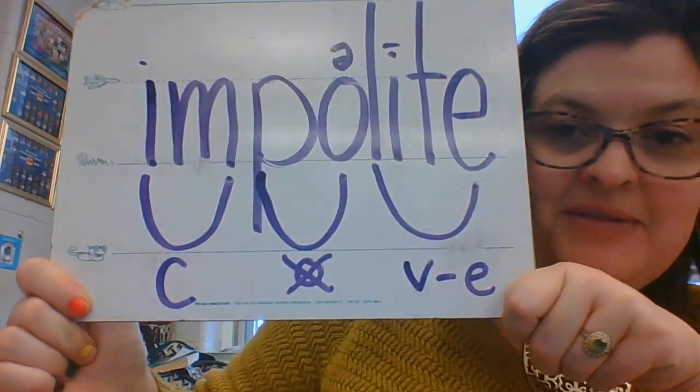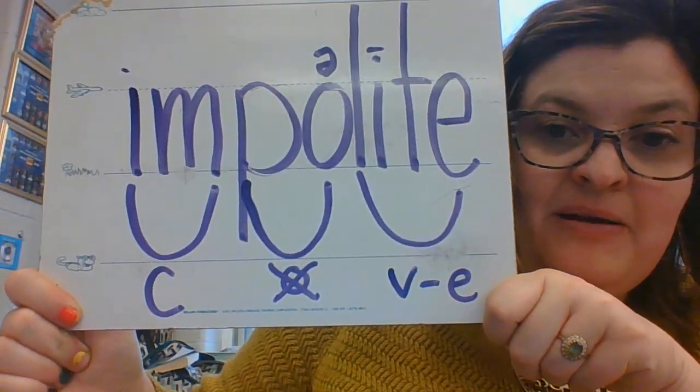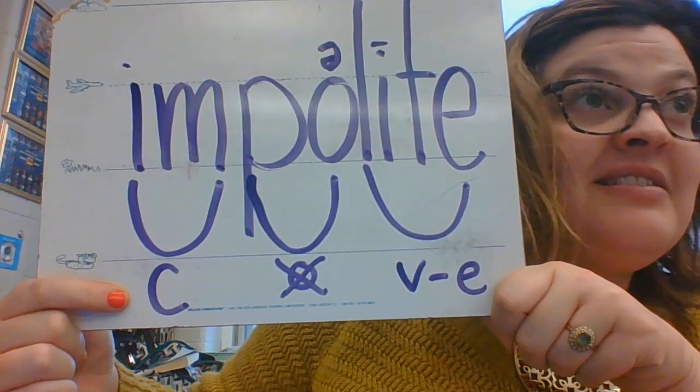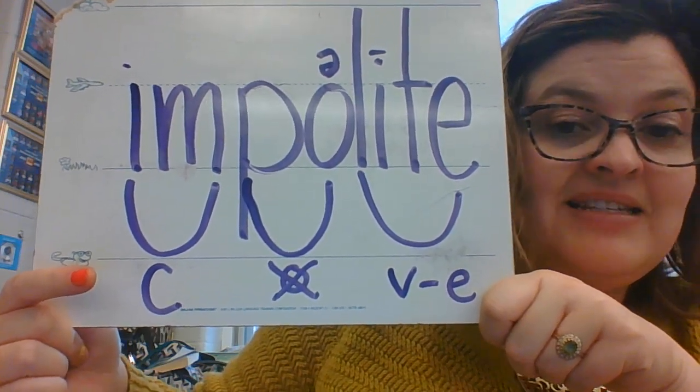Good job. All right, the next word is impolite. She was impolite when her friend came over. All right, it's I-M with an M. That's the prefix. Im is a closed syllable prefix. Then we have polite.